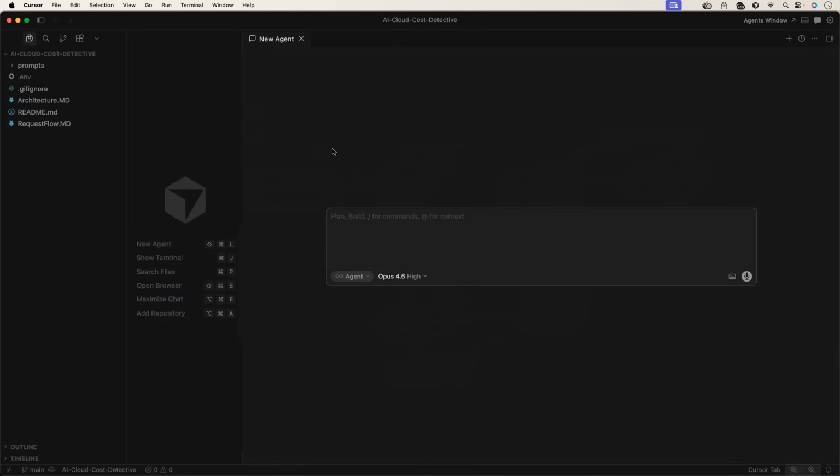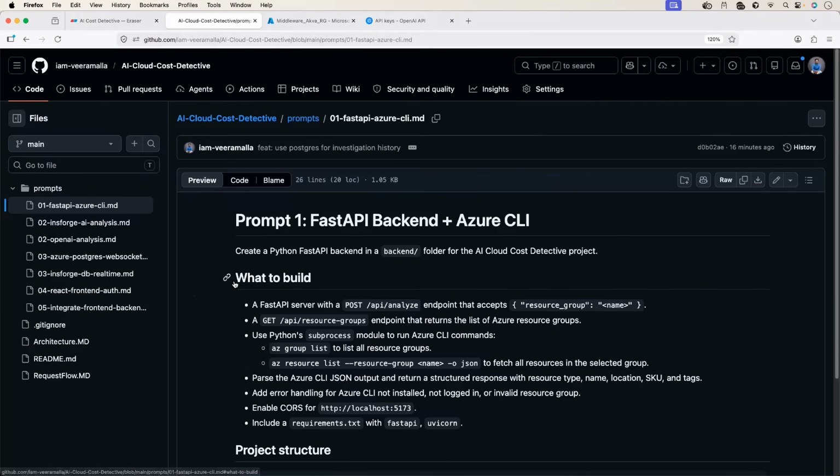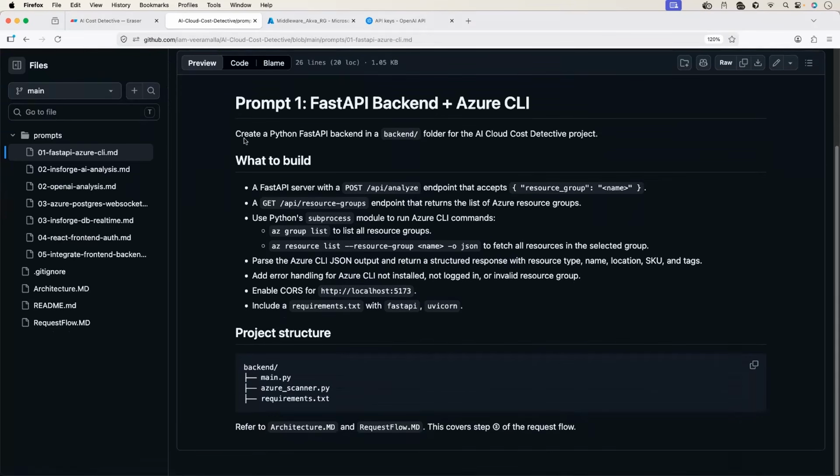Okay, let me show you how I wrote this prompt. So first of all, I explained: create a Python FastAPI backend in the backend folder. So I'm asking it to create a folder in the Cloud Cost Detective project. Okay, that's fine. A FastAPI server with a POST /analyze endpoint that accepts a resource group as input. So this is what I told you.